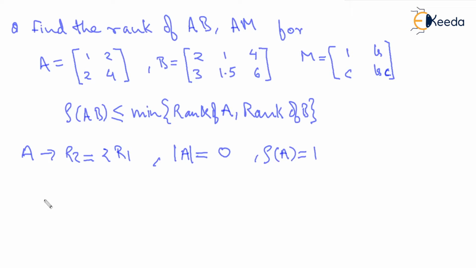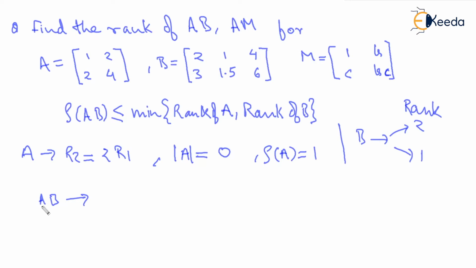Now we have to find the rank of AB. I don't know whether the rank of B is 2 or not, but definitely it is not 0. It is not less than 1, right? Because in order to have rank less than 1, it has to be a null matrix, and it is not a null matrix. So B can have rank either equal to 2 or equal to 1. I won't find it, but definitely not 0, because it has to be a null matrix for that.